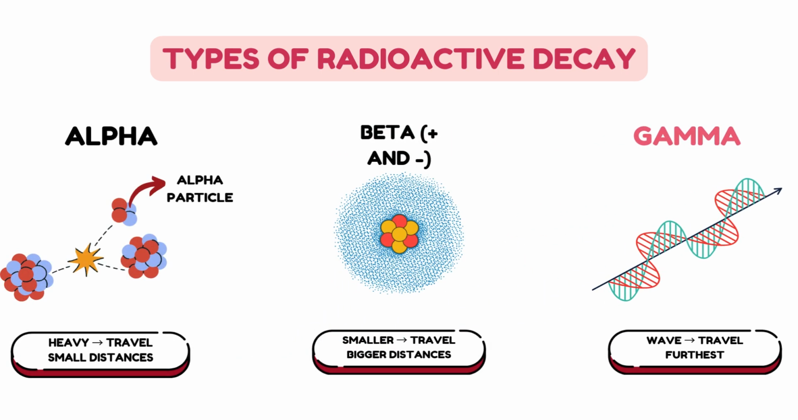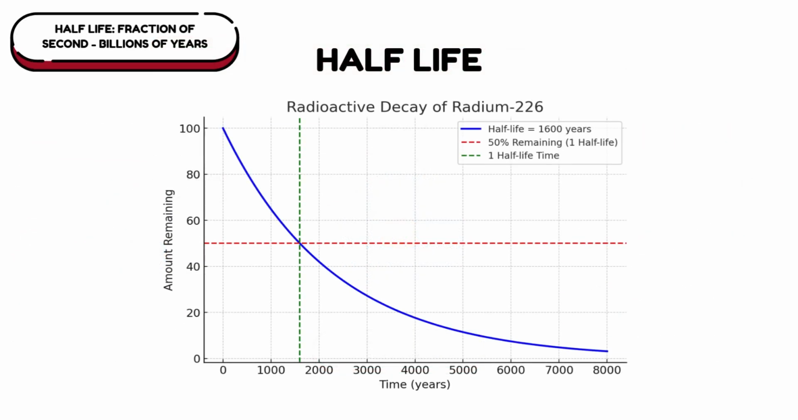Here's a little review of all of the three types of radioactive decay. Now there is this special term called half-life. That is the time taken for half of the radioisotope to decay. This can range from a fraction of a second to billions of years. Here's an example of radioactive decay of radium-226.